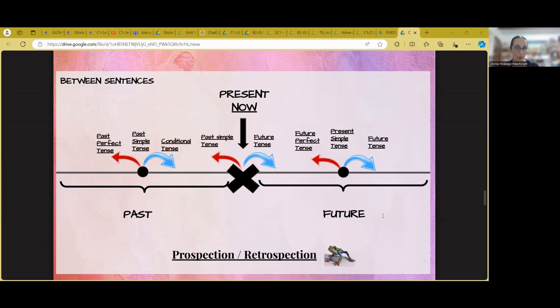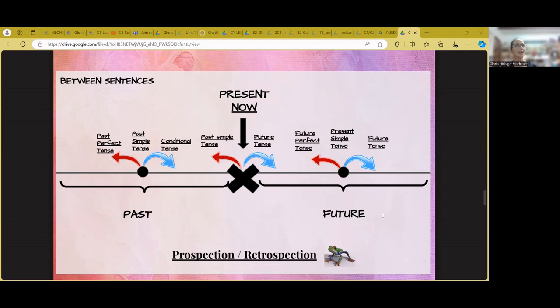But as it is a hypothesis and I took a step back in time, I set the prospection to the future using a conditional, because the I wish in itself simply means a hypothesis. Oh, I wish I were beautiful. So I wish is the hypothesis, and when I remain at the same point, I use a past simple.